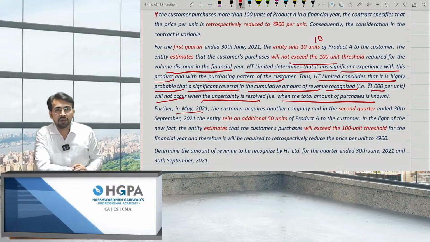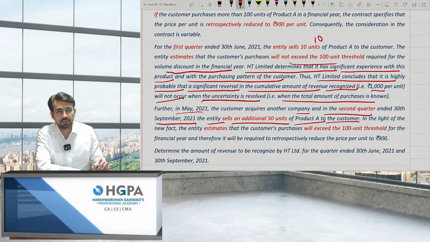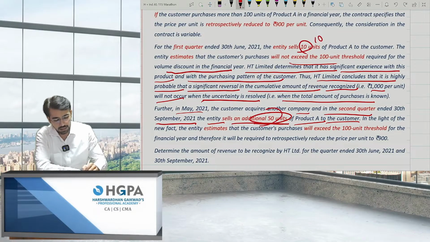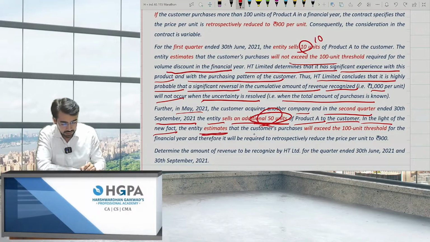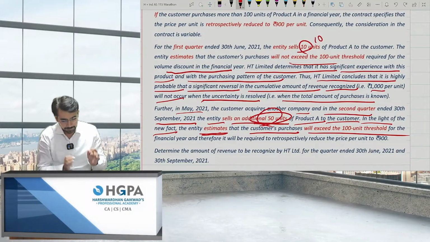Further, in May 21, the customer acquires another company, and in the second quarter, ended 30 September, the entity sells an additional 50 units of product A to the customer. That means this time in the second quarter, you sold 50 units. Initially, you booked 10 and now you are selling 50. That means a total of 60 units. And in the light of the new fact, the entity re-estimates that the customer purchase will exceed the threshold. That is, now you are sure that the 100 unit limit will be crossed.